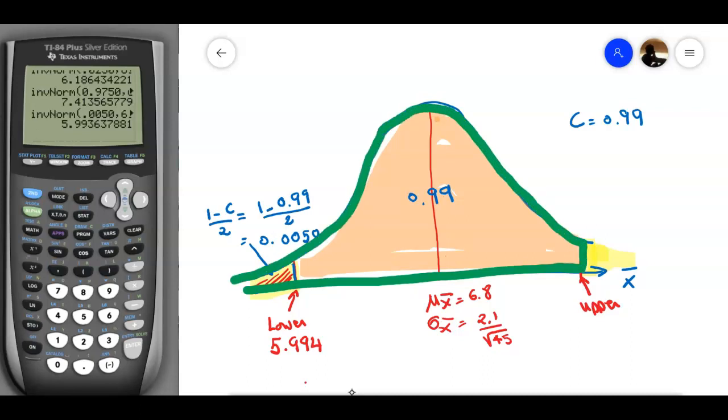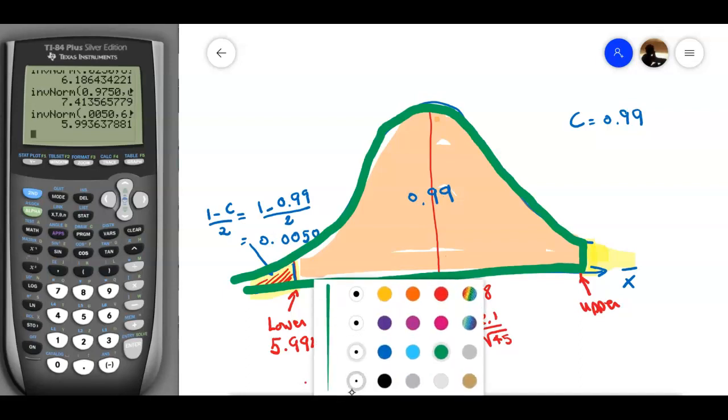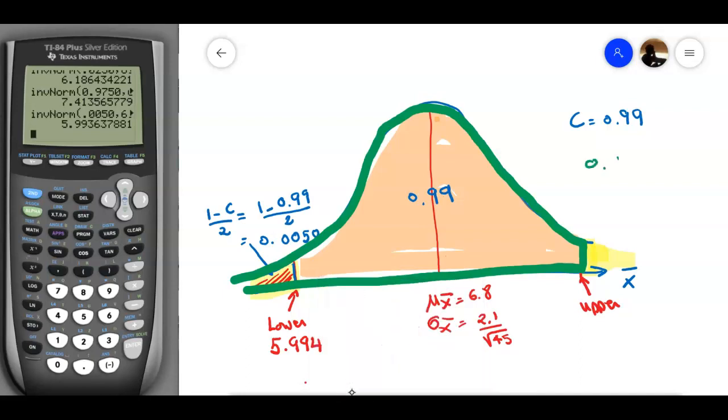What's this total area going to be? It's 0.9900 plus this small tail over here, which is 0.0050, and this is going to be 0.9950.